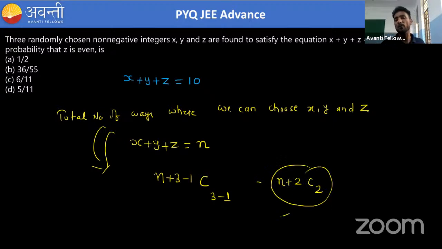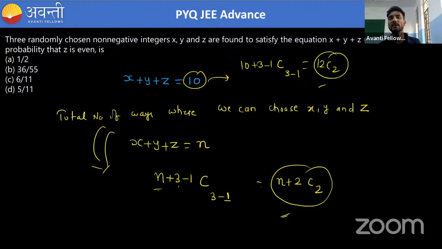You must have studied this formula. There are 3 variables, so 3 is added and 1 is subtracted. Here n is 10. So we can write 10 plus 3 minus 1 C 3 minus 1, so 10 plus 3 is 13, minus 1 is 12 C 2. In this many ways we can choose x, y and z.